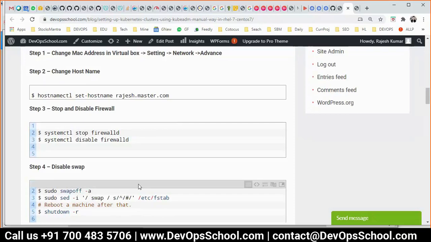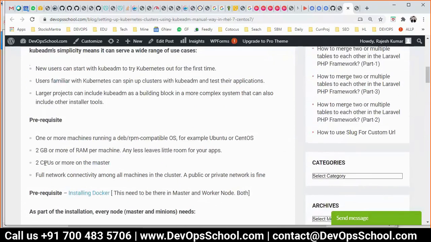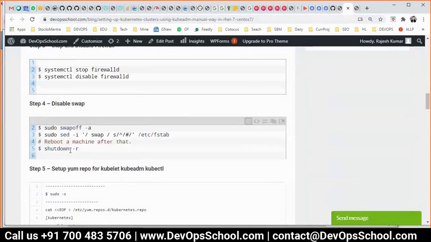Yeah, Rajesh, why are we disabling swap? Okay. Swap memory is basically what happens. We have only 4 GB RAM, and the CPU is limited. So in that case, if you disable the swap memory, you will get more memory for Kubernetes. If you have very high-end machines, you don't need to do that. So it's for a setup.